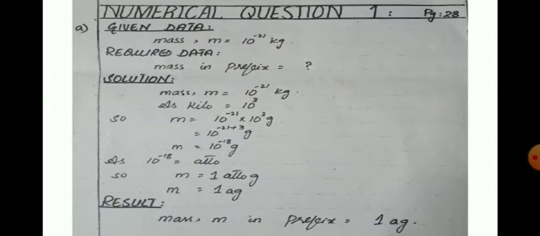Therefore, m is equal to 10 power minus 21 into 10 power 3 gram, which is equal to 10 power, bases are common, therefore powers must be added. So 10 raised to the power minus 21 plus 3. Here we get m is equal to 10 power minus 18 gram. As we know that 10 power minus 18 is the prefix which shows the word atto. Therefore, m is equal to 1 attogram. So, replace 10 power minus 18 as atto and we get 1 attogram.